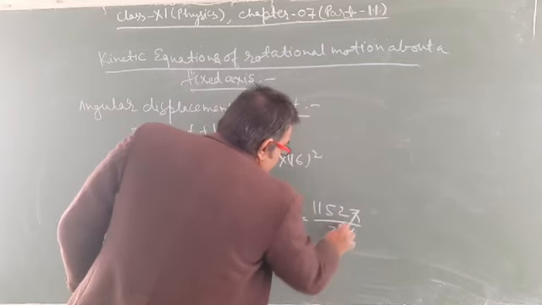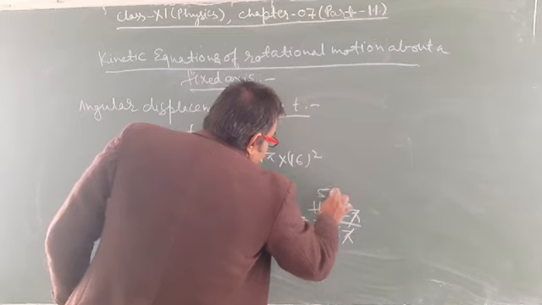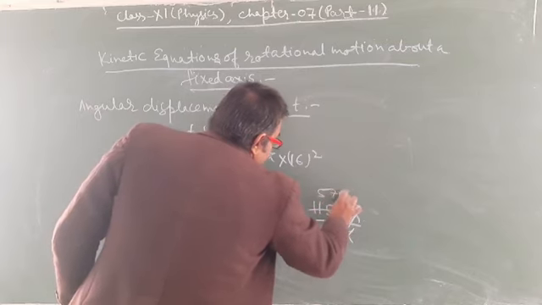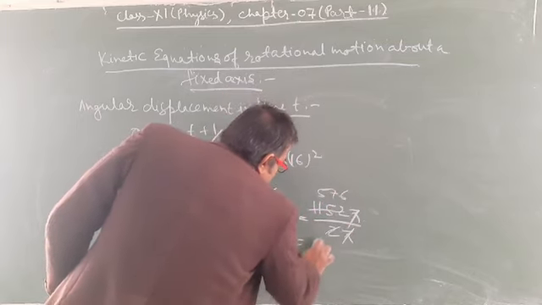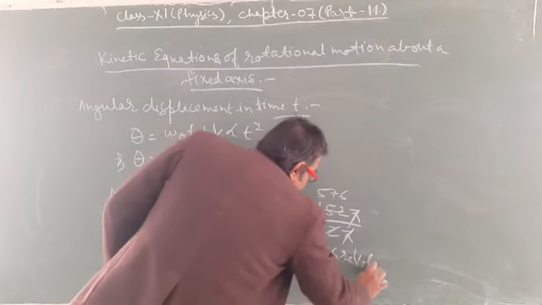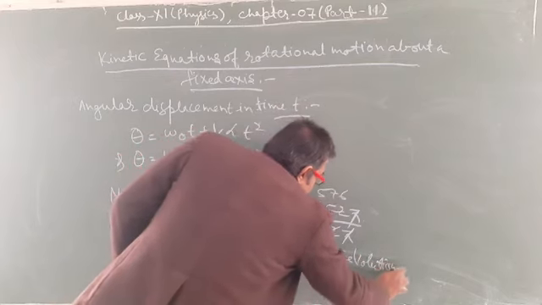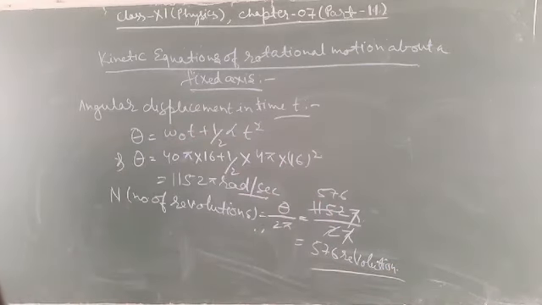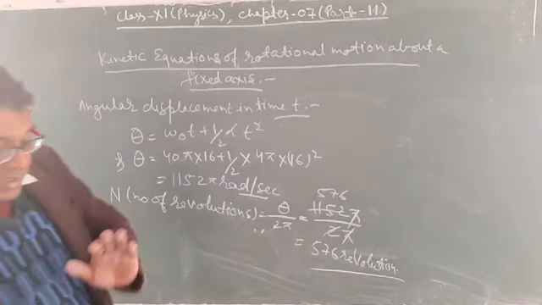Pi and pi cancel, and we get 576 revolutions. Means the motor wheel had completed 576 revolutions.